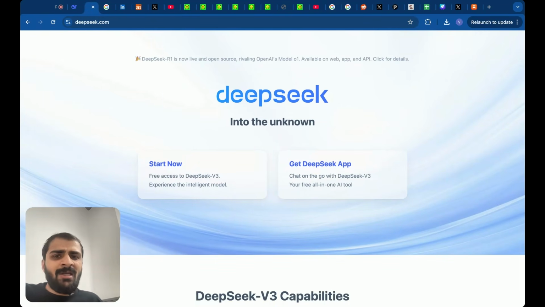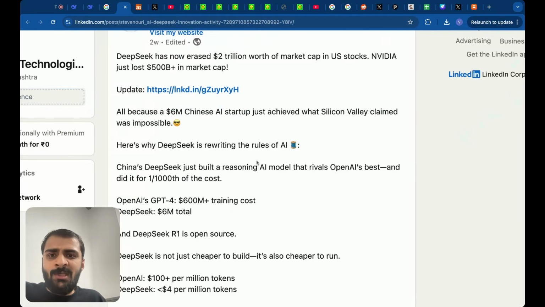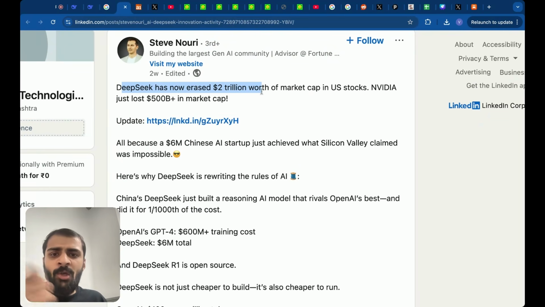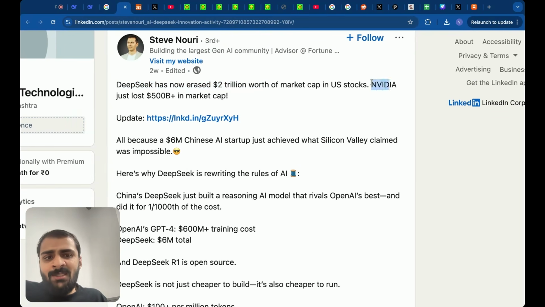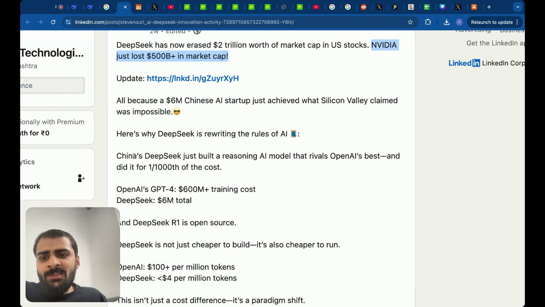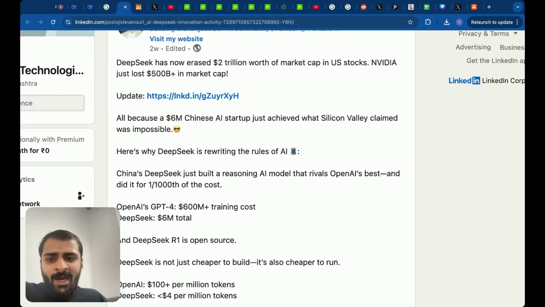But then things just started to get pretty crazy after that. So here was a LinkedIn post which was released which said that DeepSeek had erased $2 trillion worth of market cap in US stocks. Companies in the US lost a huge amount of money. And the reason was because China's DeepSeek built a reasoning AI model that rivals OpenAI's best model. And that too, it did it for 1,000th of the cost.